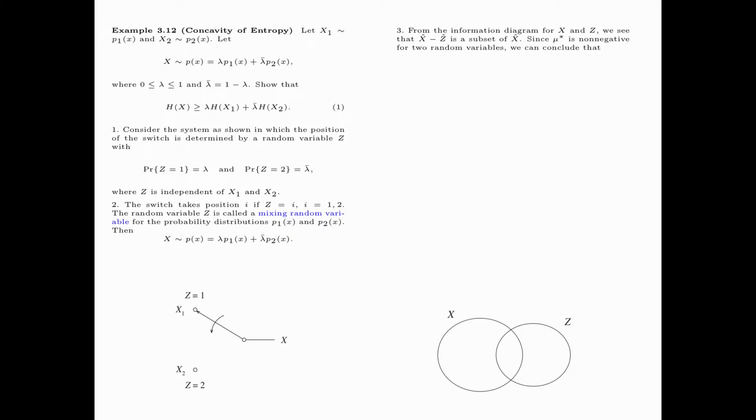Now from the information diagram for the two random variables X and Z, we see that X tilde minus Z tilde is a subset of X tilde. Because mu star is non-negative for two random variables, we can conclude that mu star X tilde is bigger than or equal to mu star of X tilde minus Z tilde, which is equivalent to entropy of X is bigger than or equal to entropy of X given Z.